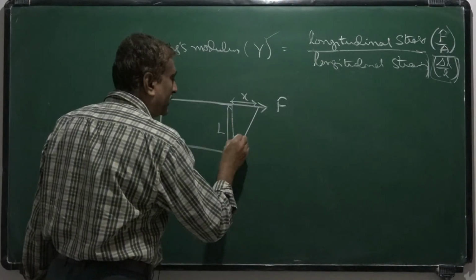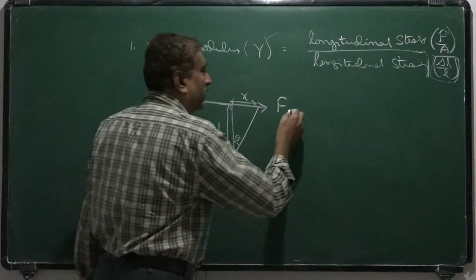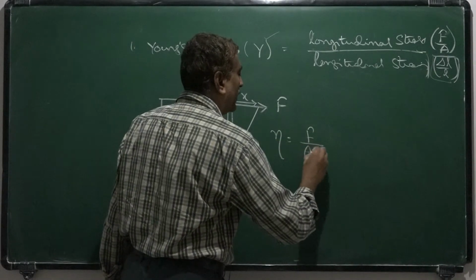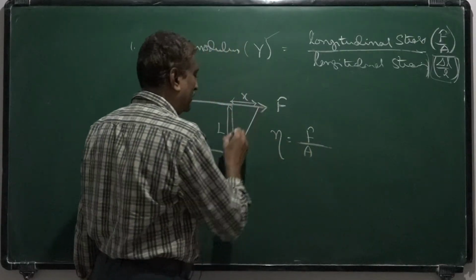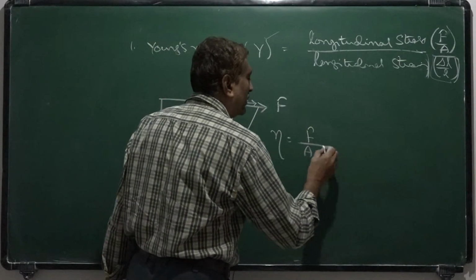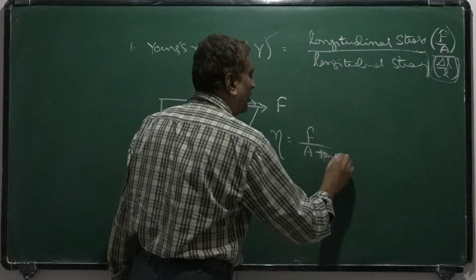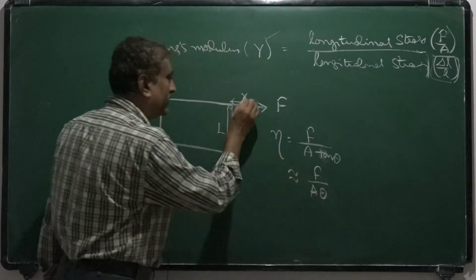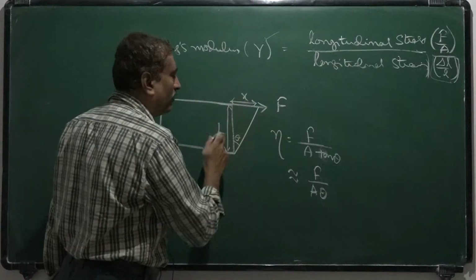Then if alpha is the angle of shear, the rigidity modulus is given by F by A divided by theta. Usually it is taken as tan theta. For small angles it is approximately equal to F by A theta, and theta, from this triangle, equals x by L.